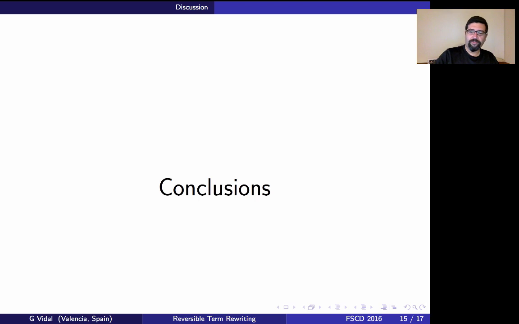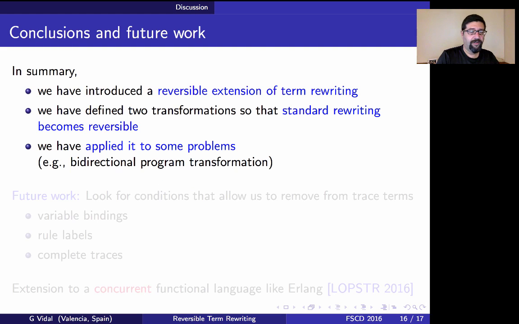Well, conclusions. First, to summarize, we have introduced a reversible extension of term rewriting, of conditional term rewriting to be precise. Then we have defined two transformations to instrument the original source system, the original conditional system, so that the standard rewriting becomes reversible using these systems. So we don't need to actually consider an extension of the rewriting relation.